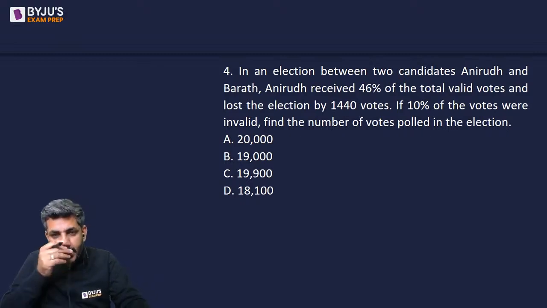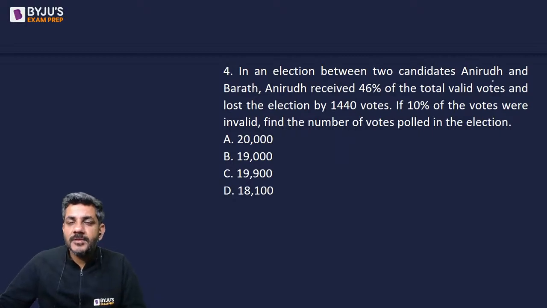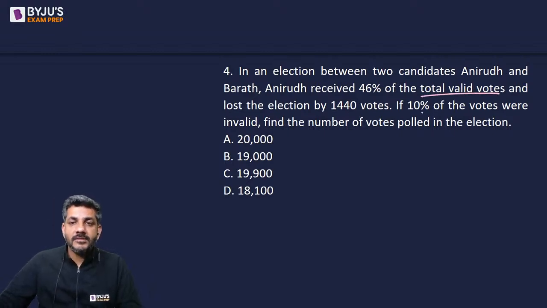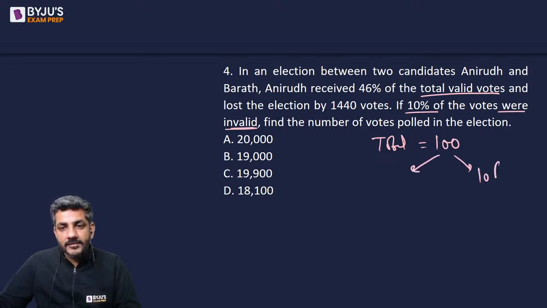Let's talk about it, what Music Core is saying, we'll talk about both things. First, in an election between two candidates, Anirudh and Bharat, Anirudh received 46% of total valid votes and lost the election by this. 10% of the votes were invalid. Let's say the total votes are 100. Out of them 10 are invalid. If 10 of them are invalid, that means only 90 valid votes are there.